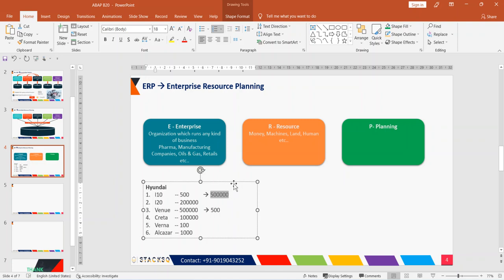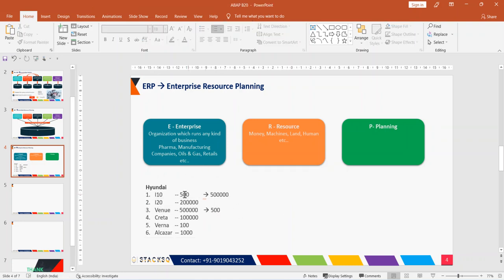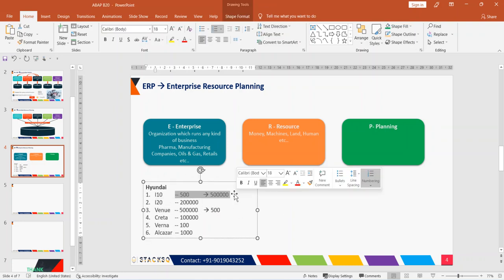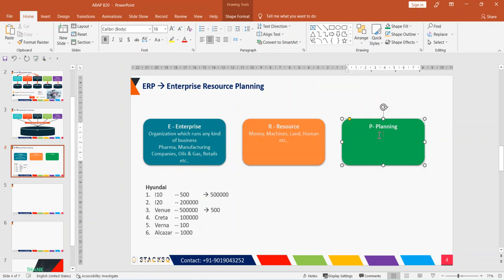Their taste will be different. They cannot listen to the sales guy just because they have the stock. Nowadays there are different companies manufacturing, not only Hyundai, right? The same kind of cars, the SUVs, are also manufactured by other companies with better features and all. So people will choose other companies. Because of this reason, to run our business smoothly, we have to plan, right? Which should be manufactured and which should not be manufactured. All this planning can also be done in the ERP software.